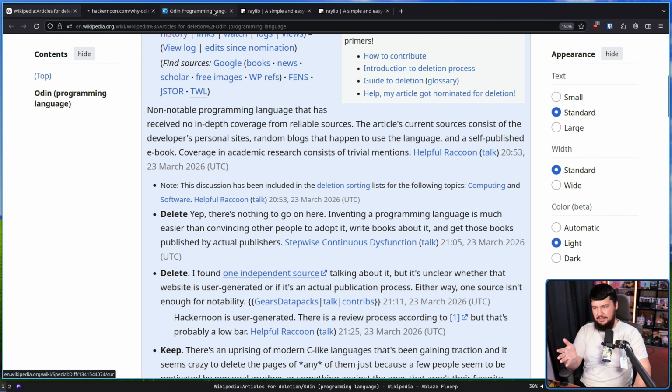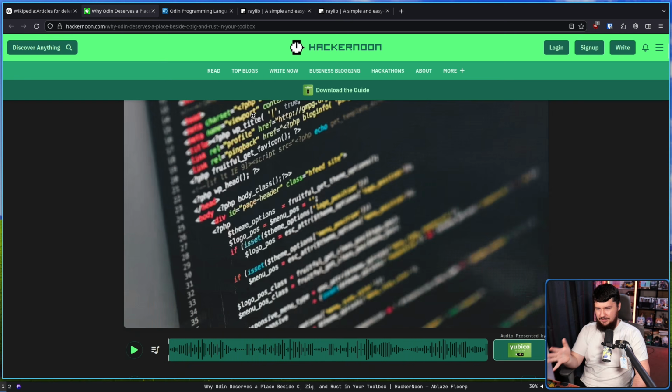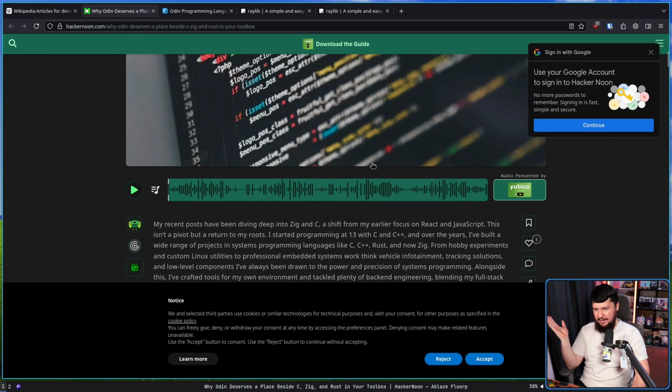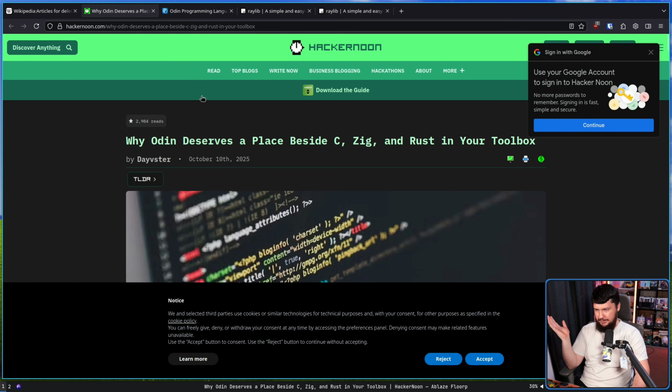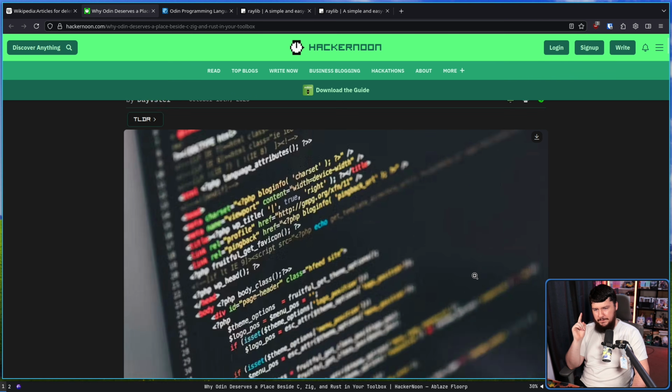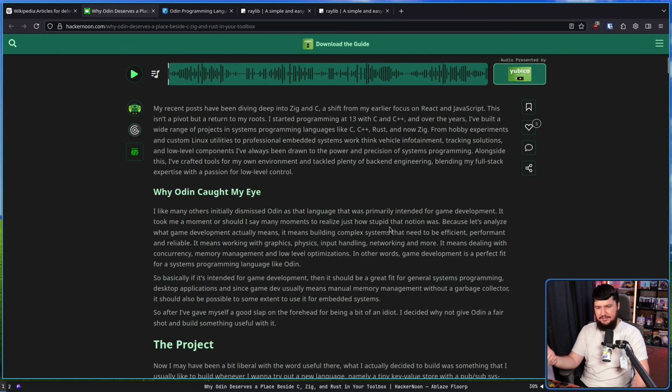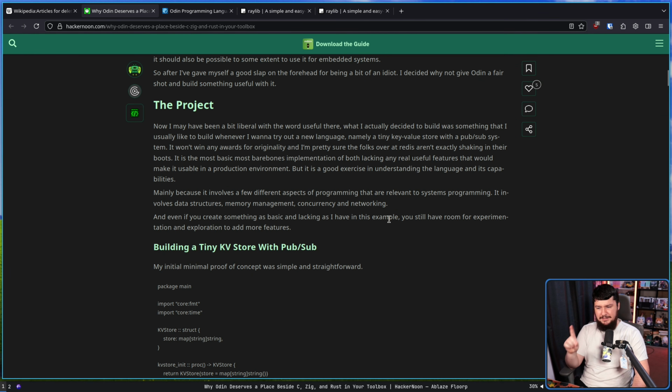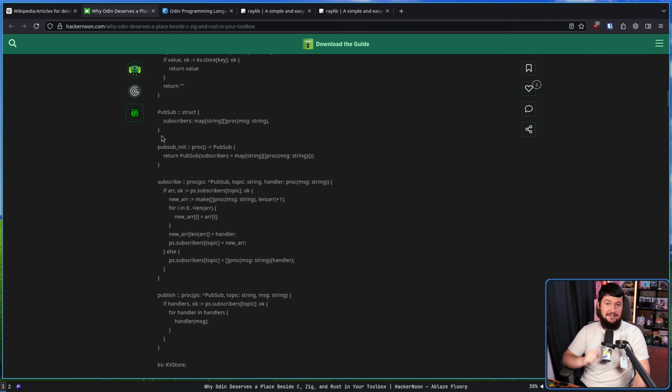As for this specific site, though, this is on Hacker Noon. This is something where it seems like pretty much anyone can publish to it. It's not really a super important site, but you're going to notice that the content and the style you see here is very similar to something else a bit later in the thread.